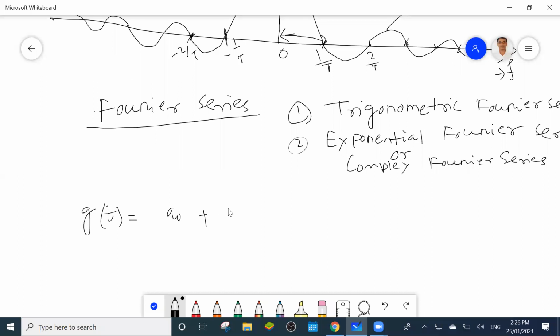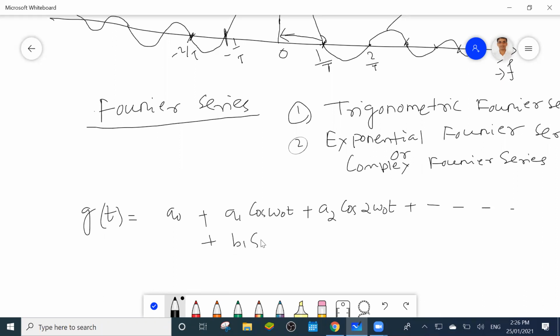No sine or cosine means this is the DC component, plus A1 cos omega 0 t, plus A2 cos 2 omega 0 t, dot dot dot,